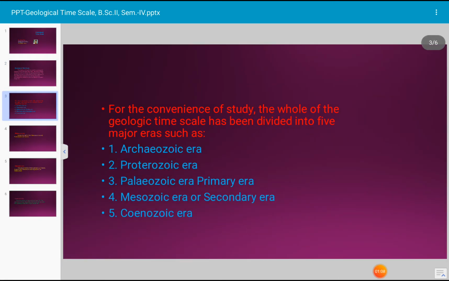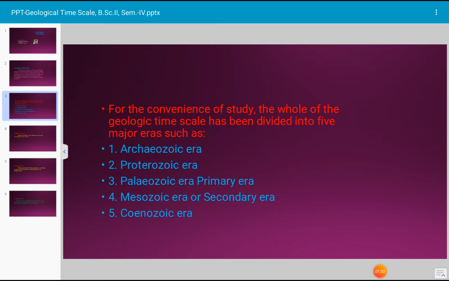Next slide. For the convenience of study, the whole of the geologic time scale has been divided into 5 major eras, and they are: 1. Archaeozoic era, 2. Proterozoic era, 3. Paleozoic era, also known as primary era, 4.